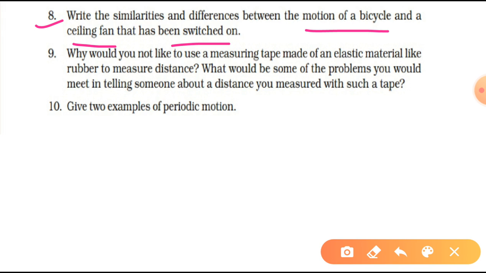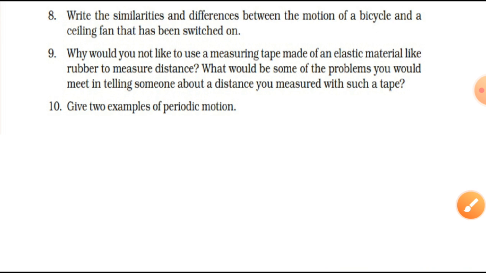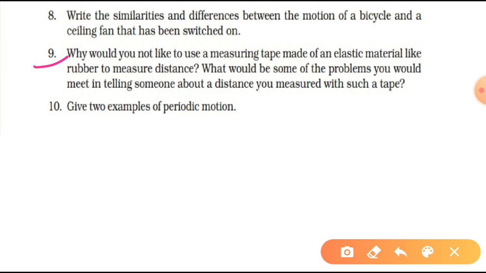Now have a look at the ninth question. Let me read it for you. Why would you not like to use a measuring tape of an elastic material like rubber to measure distance? What problem would you meet in telling someone about a distance you measured with such a tape? Okay, we have various methods to measure something. We have a measuring scale, measuring tape, and a measuring rod as well. Here the question is saying that you have a measuring tape, but that is elastic. So what problem are you going to face?